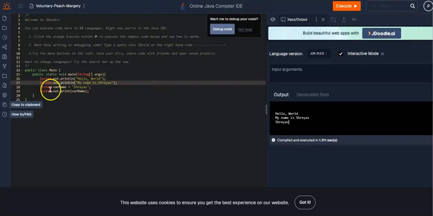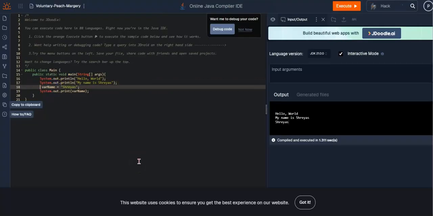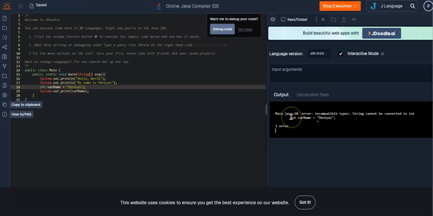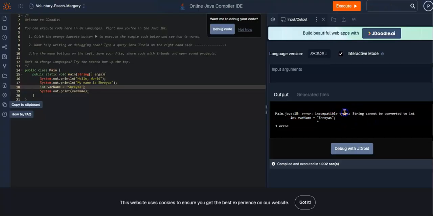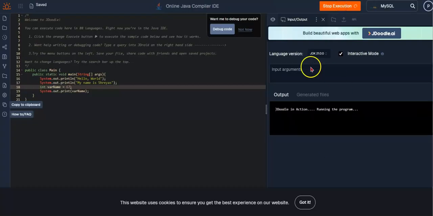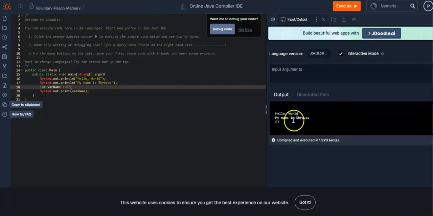So you can do that for anything. I can change this right now to int. And just to show you, if you have an int type and you have a string, this is what's going to happen. It will give me an error saying incompatible types, because whenever you have a certain type, you do not want to set the variable to a different type. So you always want to have the same type. If you put 67, then it should just print all of these correctly, and it does.